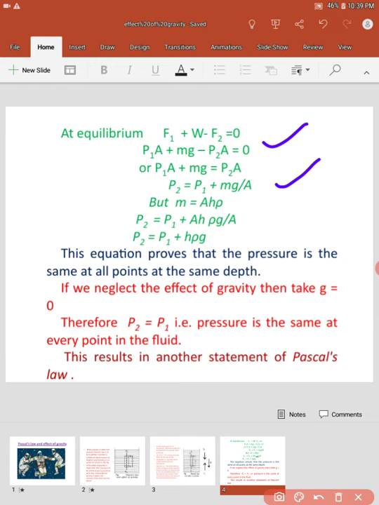But m is the mass of the liquid, and mass is equal to volume into density. Volume is base area into height, that is A into h. So on putting the value of mass in our equation, P2 is equal to P1 plus A h rho g divided by A.